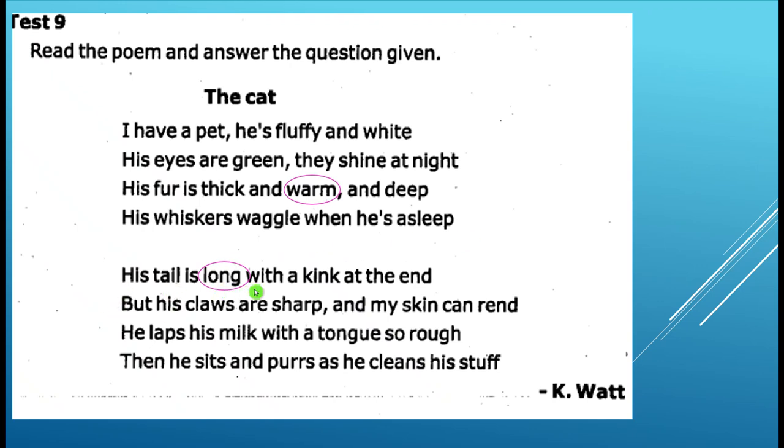His tail is long with a kink at the end, but his claws are sharp and my skin can rend. He laps his milk with a tongue so rough. Then he sits and purrs as he cleans his stuff.